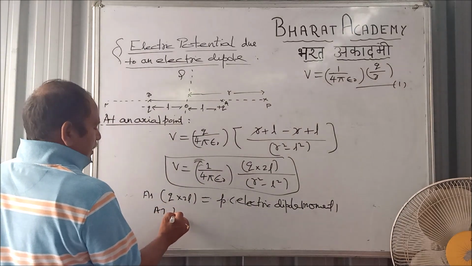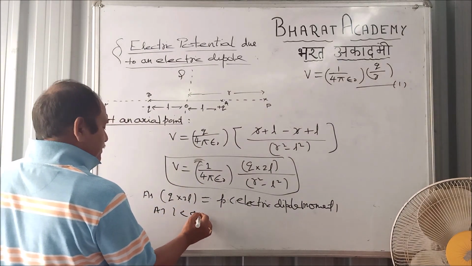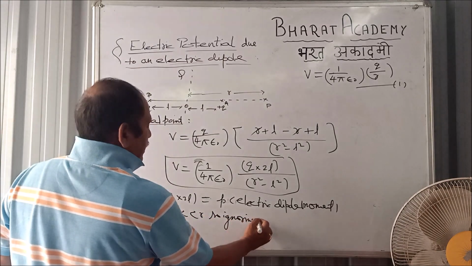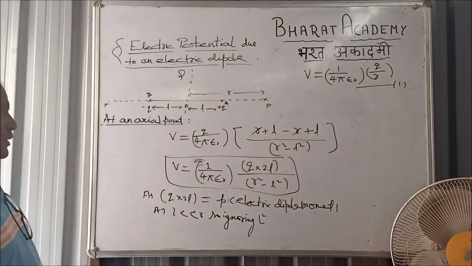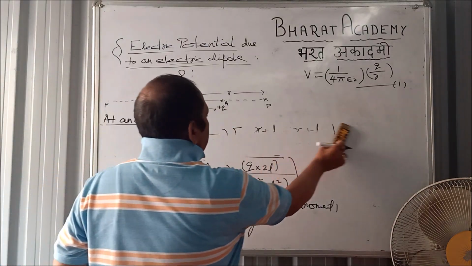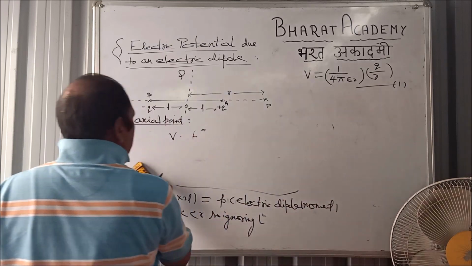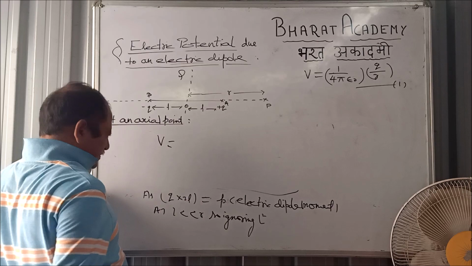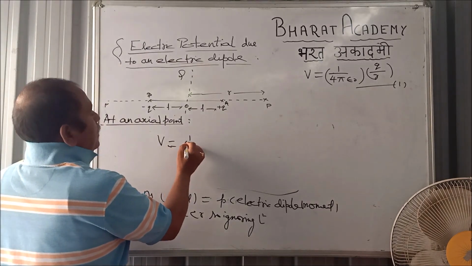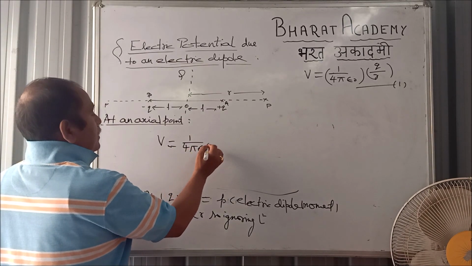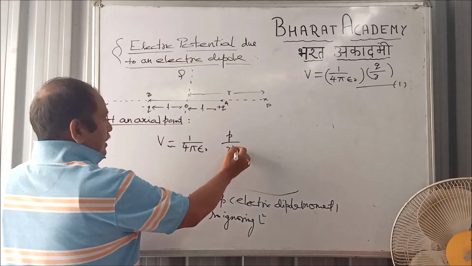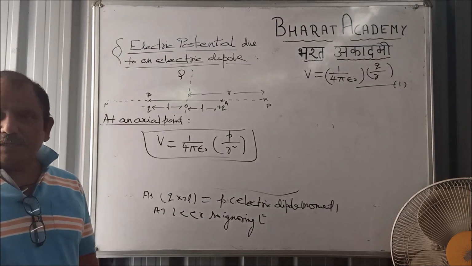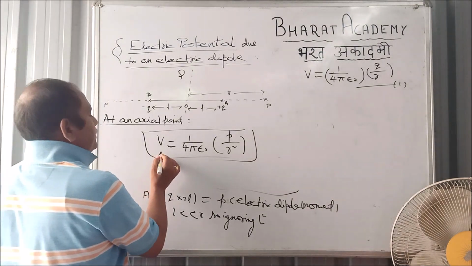As l is very much less than r, ignoring l square, the electric potential at an axial point comes out to be V equal to 1 by 4 pi epsilon naught, p by r square.